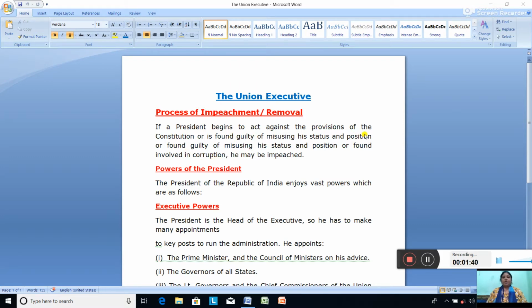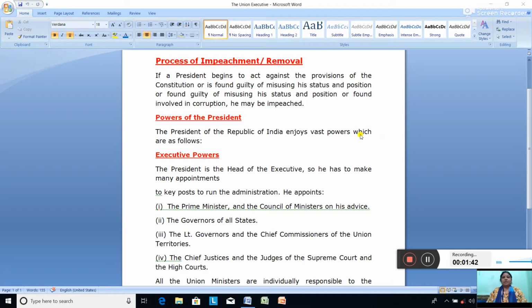Who has the power to impeach him? He is impeached by the parliament, by calling the impeachment motion where a two-third majority separately passes a vote of no confidence. Now, the next topic which we are going to start in today's class is powers of the president.